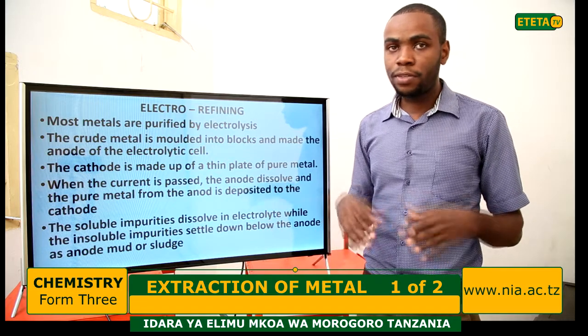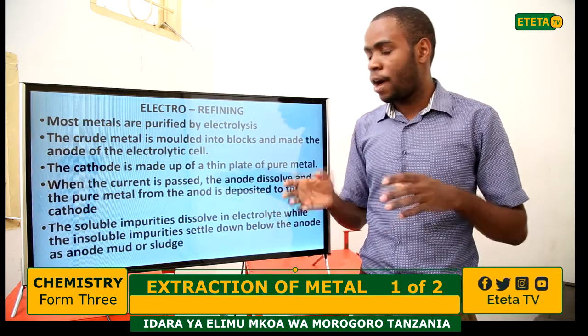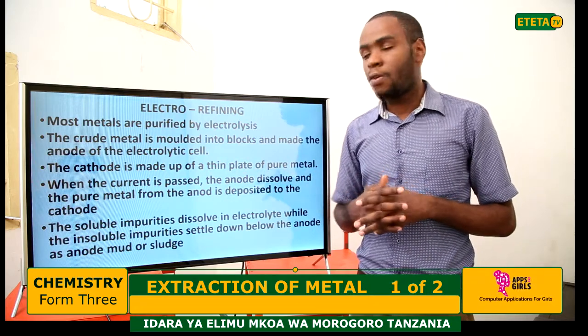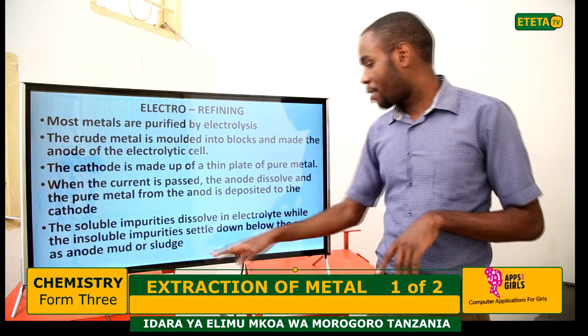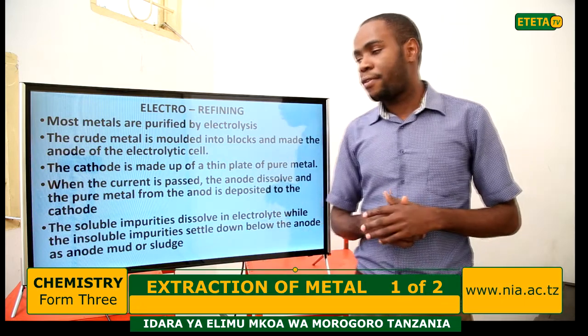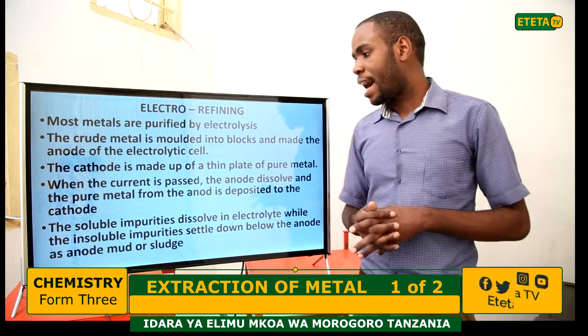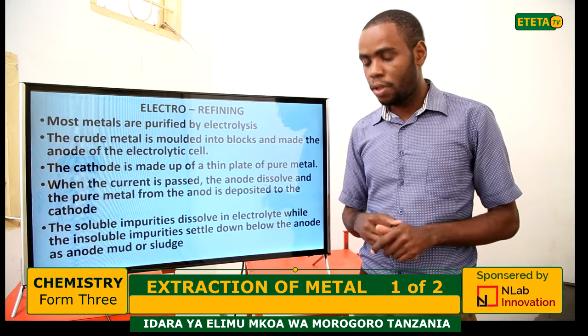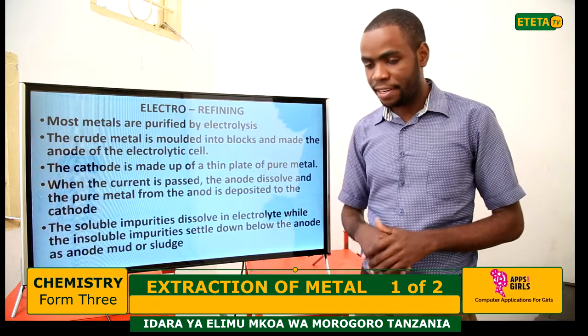Some will dissolve, those which are soluble in the electrolyte, while those which are insoluble will settle down below the anode as anode mud or slag. So this is the electro-refining.